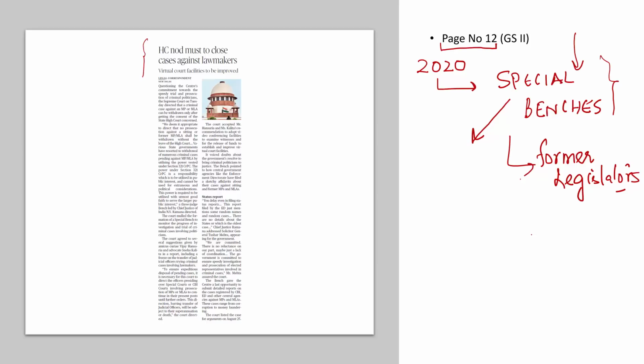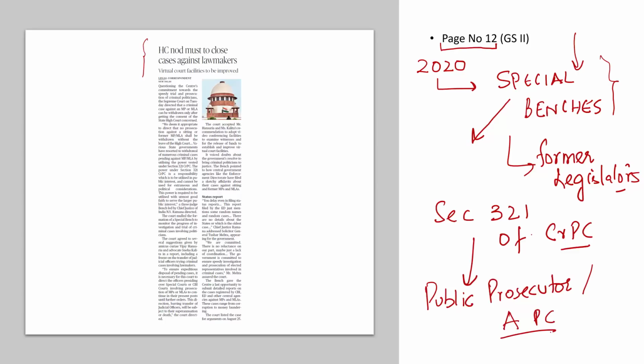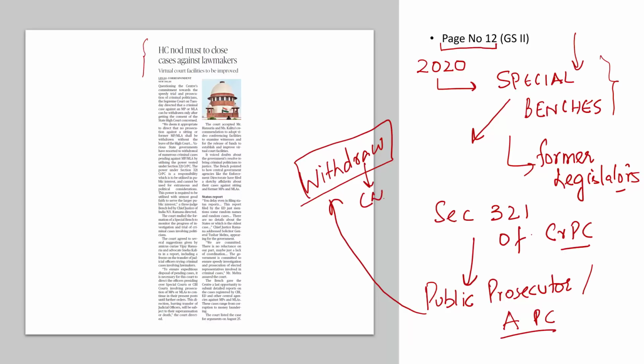But what the state governments have been doing is misusing or overusing or abusing Section 321 of the Criminal Procedure Code, CRPC. What is this Section 321 of CRPC? This allows a public prosecutor or an assistant public prosecutor to request the withdrawal of a case by making an application before a court. And this withdrawal should be in larger public interest.